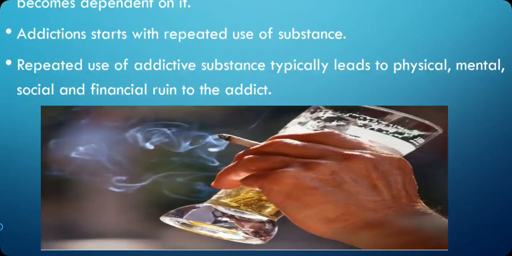It means that even though the person knows this substance is of no use and has so many harmful effects, the person cannot stop using it. Addiction starts with repeated use or consumption of a particular substance, and it destroys one's personal, social, mental and physical life.